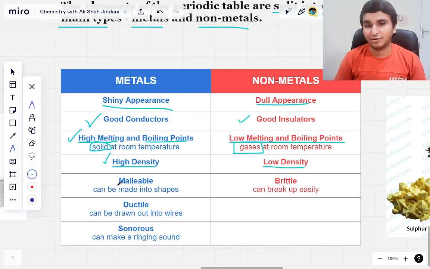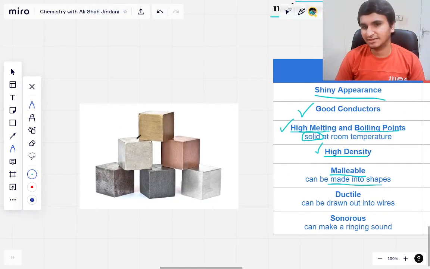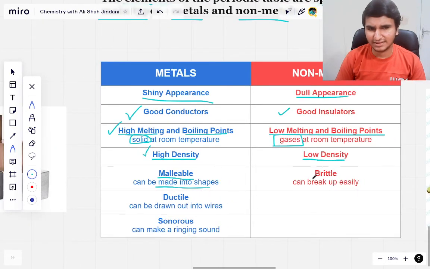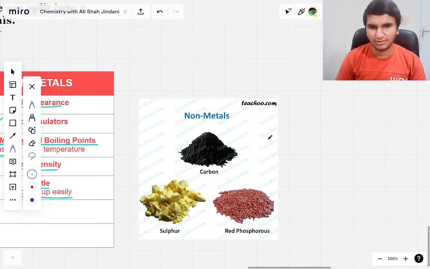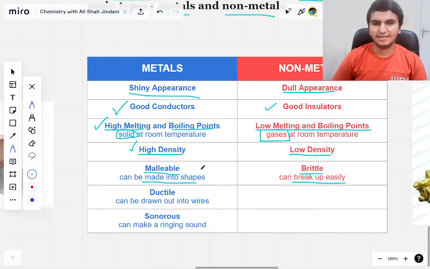Then we can talk about malleability. Metals are malleable, which means they can be made into different shapes. Here you can see the metals have been made into cube shapes, right? Whereas the non-metals are brittle, so they can break up pretty easily. You can see here the carbon is in powdered form, the sulfur is broken up into pieces, so they pretty easily break up.